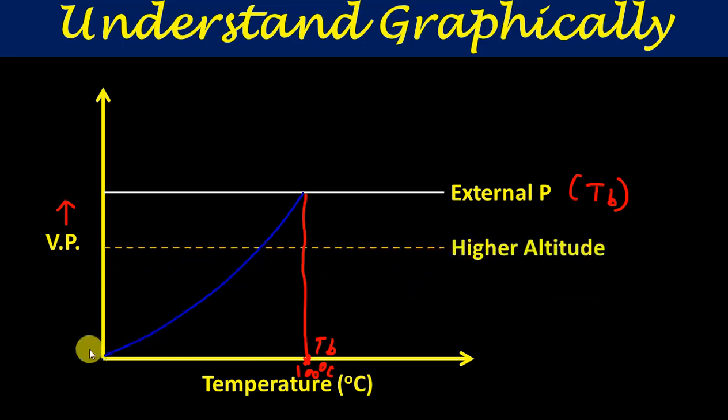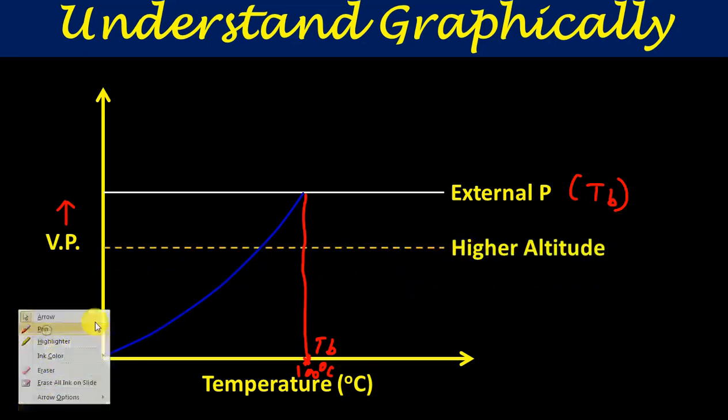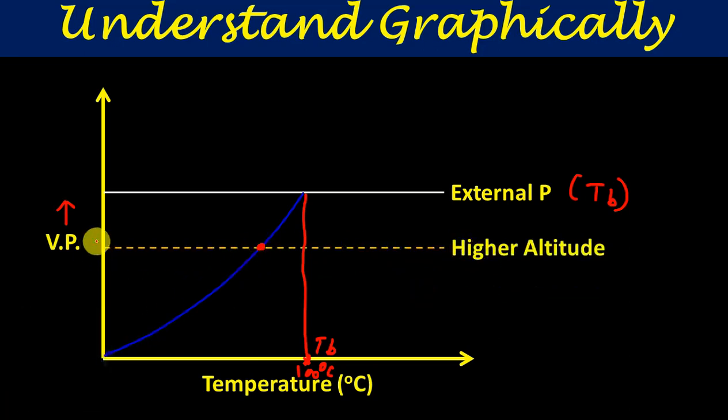You can now see that at this point the boiling point will come, because as we increase the temperature, vapor pressure will increase, and at this point it becomes equal to the external pressure, meaning at higher altitude. Now the boiling point of the liquid is low as compared to normal condition. This is TB dash.